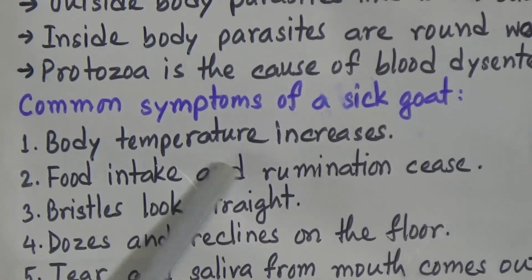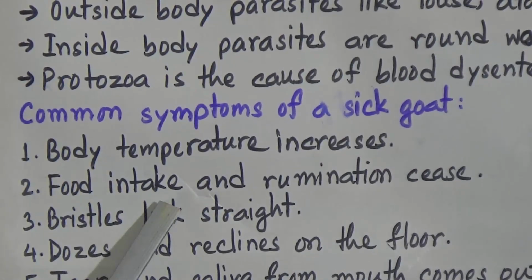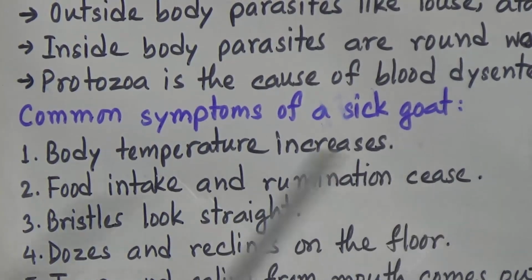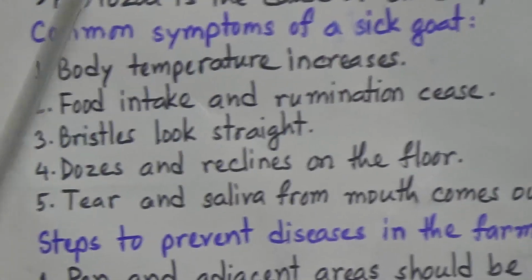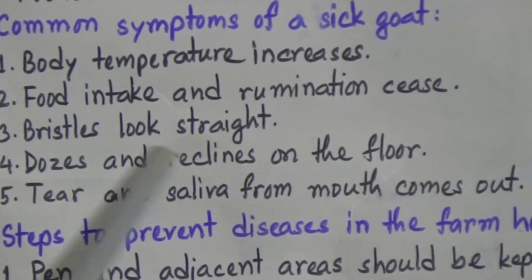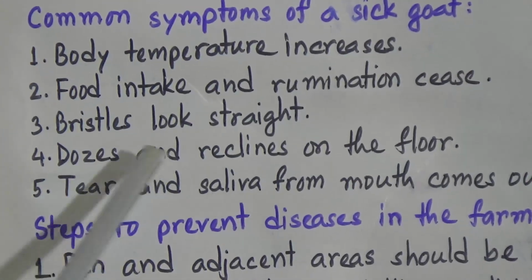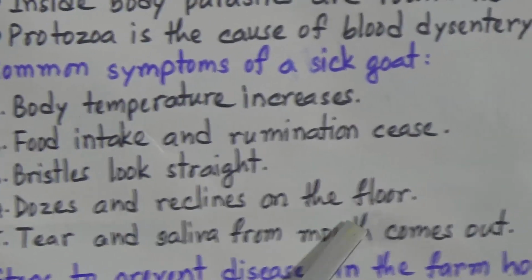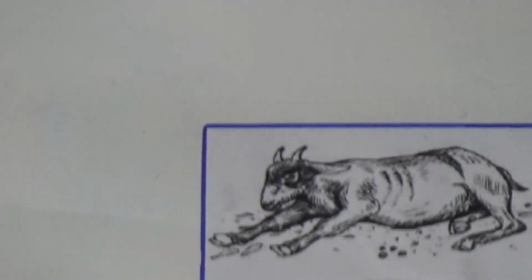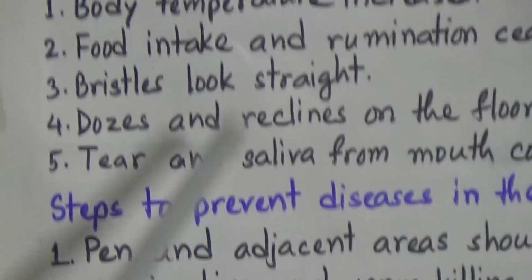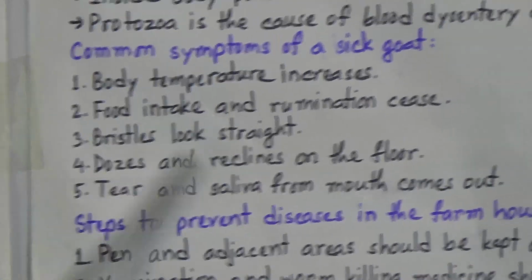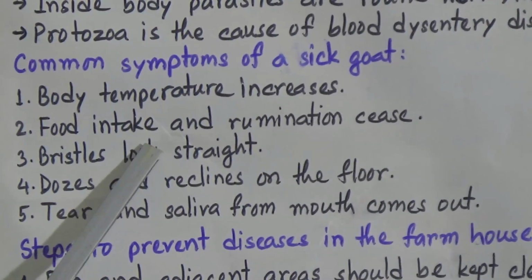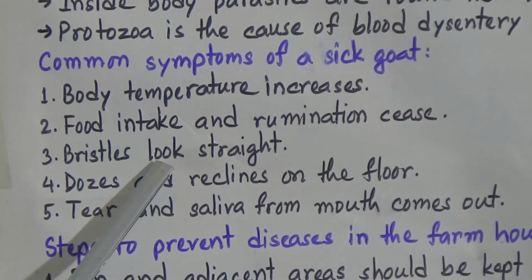Number 1, body temperature increases. Number 2, food intake and rumination cease. Rumination means chewing the food several times. Number 3, bristles look straight, like their fur will get straight. And number 4, dozes and reclines on the floor. Now look at the picture of a sick goat. And number 5, tear and saliva from mouth comes out. So these are the symptoms of a sick goat. If you find these symptoms in a goat, you will isolate them.